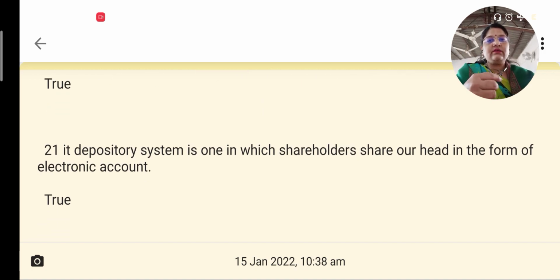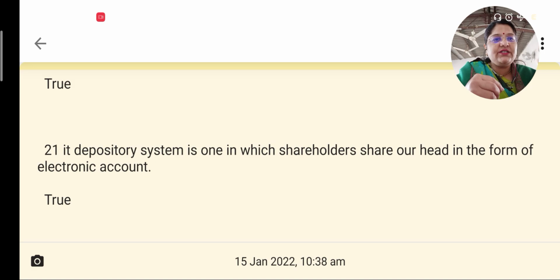A depository is a system in which shareholders hold shares in the form of an electronic account. There is a typing mistake. Shareholders do not hold share certificates, but they hold shares in an electronic account under the depository system. The shares are put in DMAT.